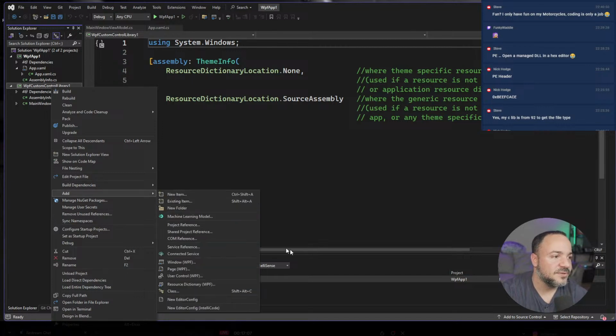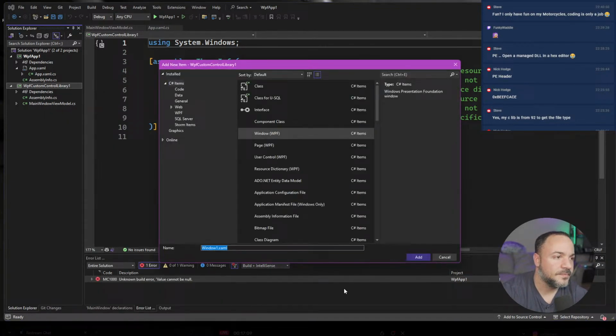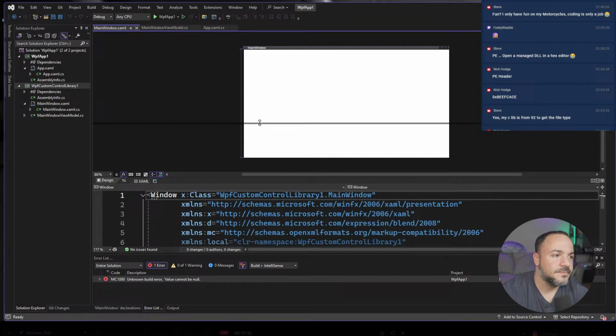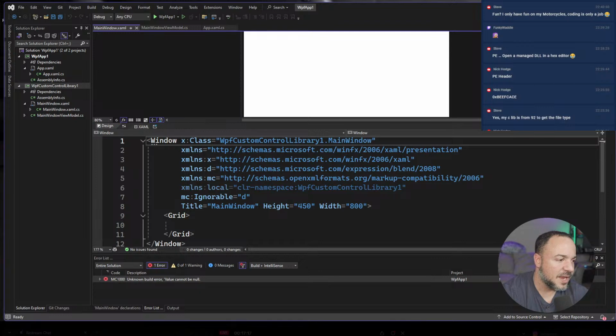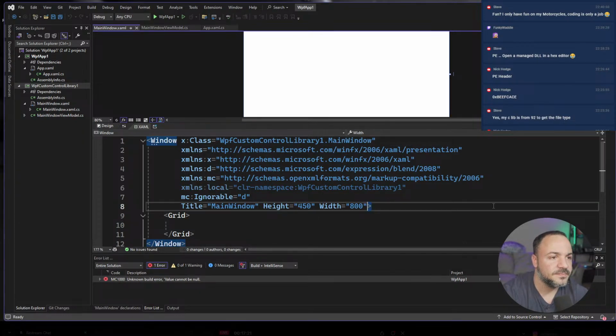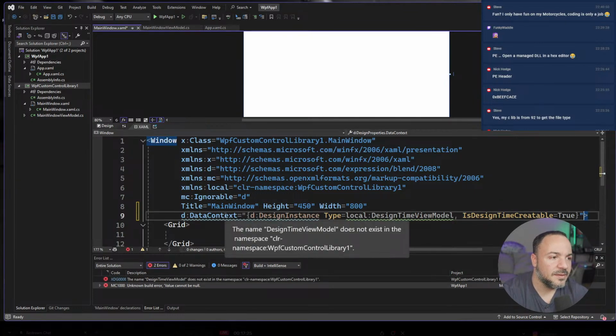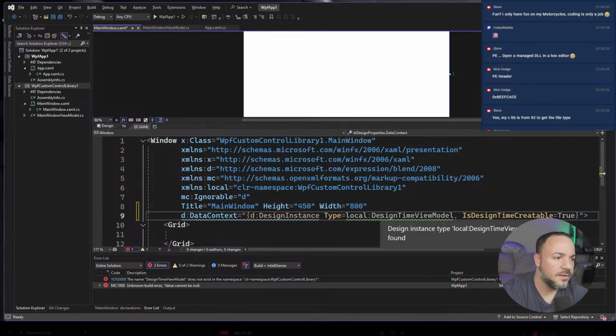So dumb. That's okay. Okay, main window. I gotta scroll back up in the chat to get the little data context. Really? Why doesn't that work now?